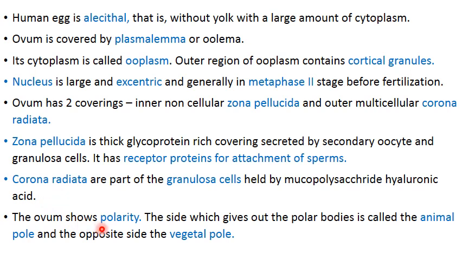The ovum will show polarity. The side which gives out the polar bodies is called as the animal pole, and the opposite side is the vegetal pole. So that was all about the process of oogenesis.